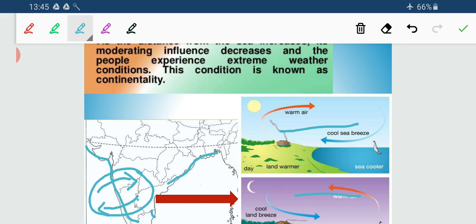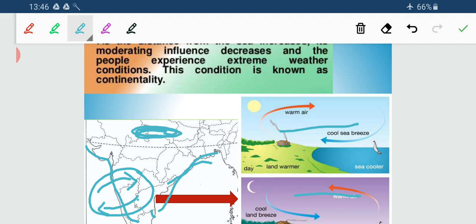So the places in the coastal areas get the influence of these two local breezes, and the places located away from the coastal areas do not get any influence of these two local breezes. So here the temperature conditions become extreme.